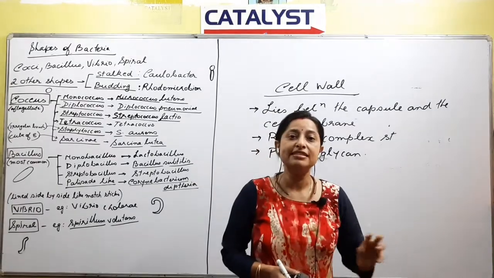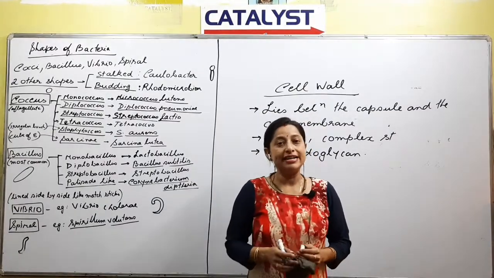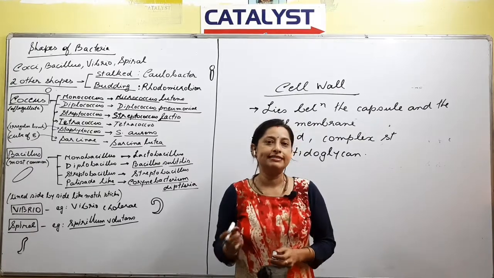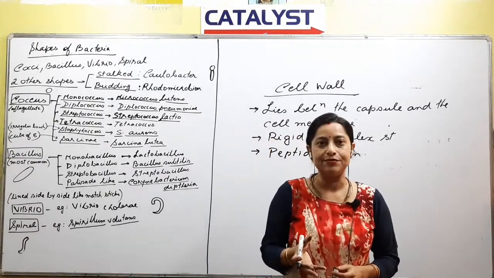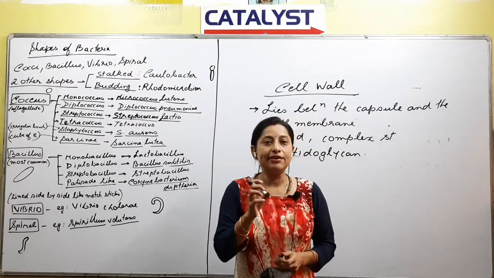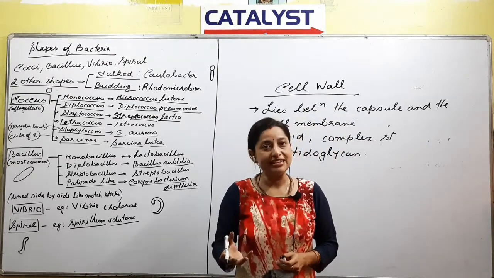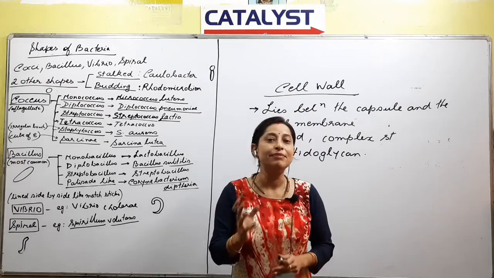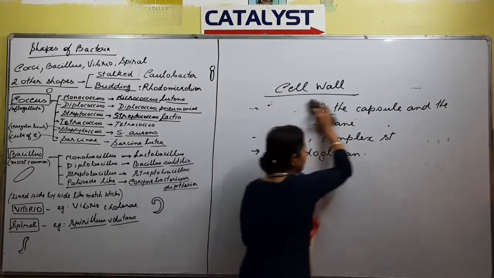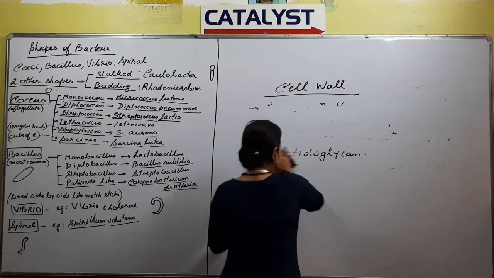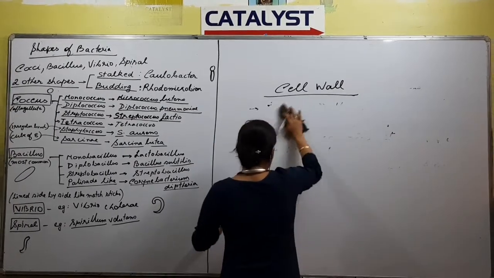Next, on the basis of cell wall structure, bacteria bilakok dubhagot bhag korise. Some of them are called as gram positive and some of them are called as gram negative. What we need to remember is gram positive cell wall or gram negative cell wall duitar structure gita beleg beleg, right? So how does it look like? And what is gram positive and what is gram negative bacteria?